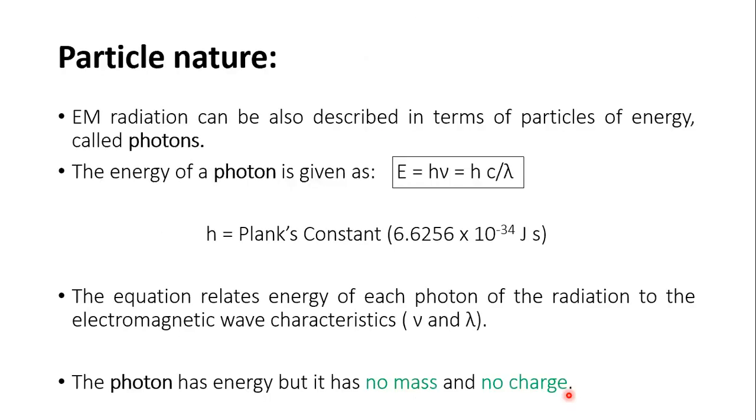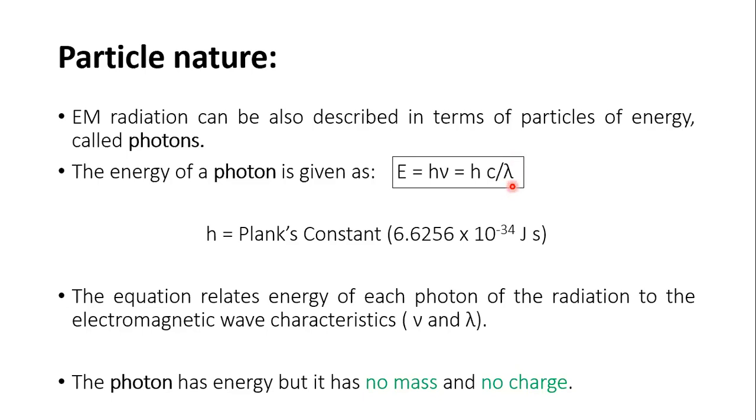Particle nature. Now electromagnetic radiation can also be described in terms of particles of energy called photons. And the photons generally carry the energy that is represented by the expression h nu. So E is equal to h nu. And after substituting the value or equation of frequency by c upon lambda, we can again correlate here that energy is inversely proportional to the wavelength lambda as well.